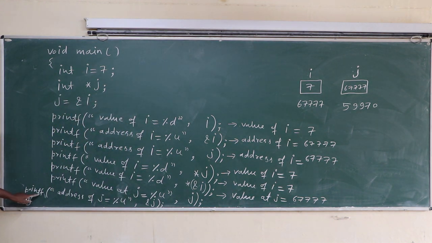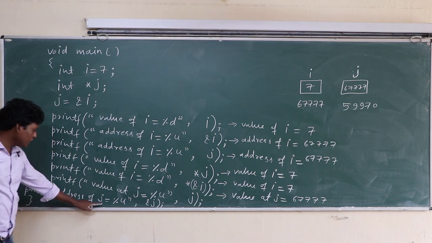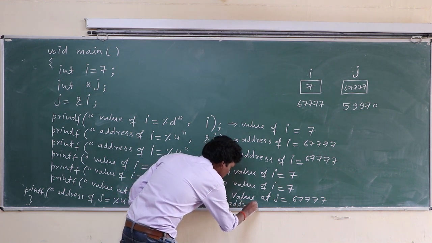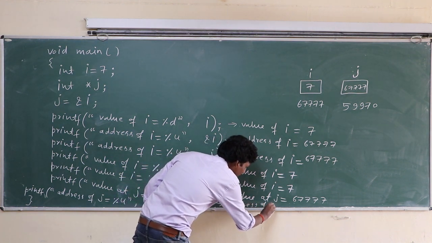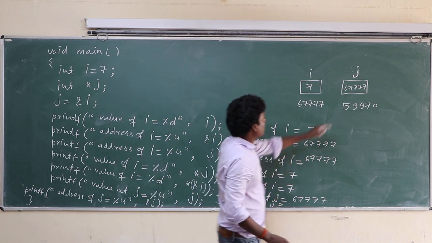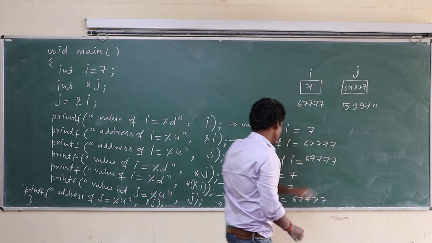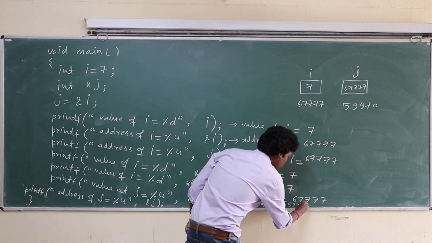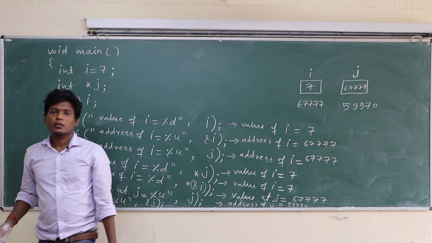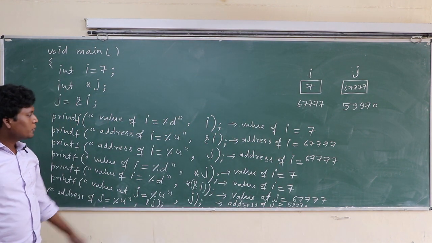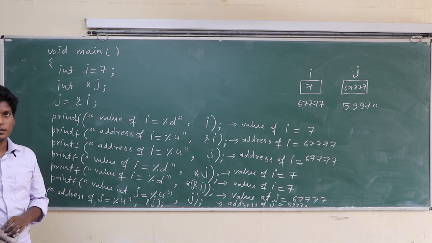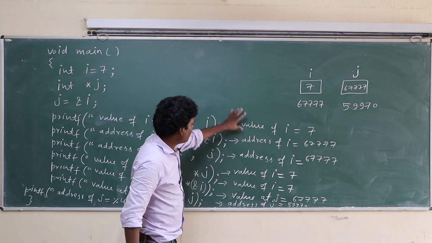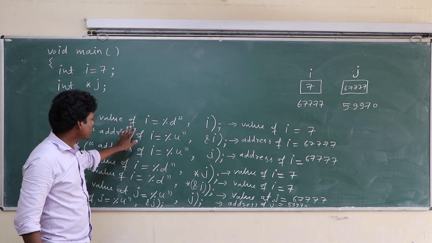And last printf, that is the printf address of j equal to, here address of j equal to, j's address is this. So here printed 59970. These are the outputs of this program. Okay class, these are the outputs of this program.